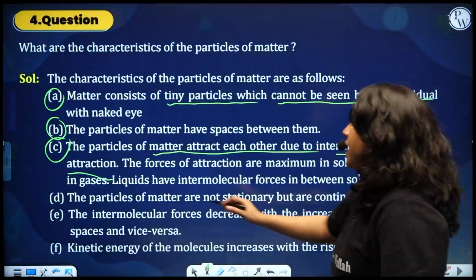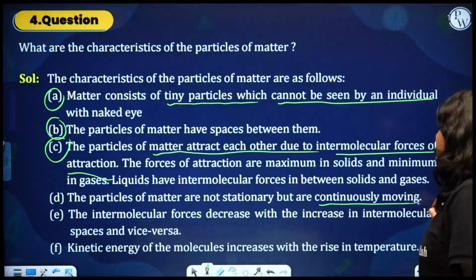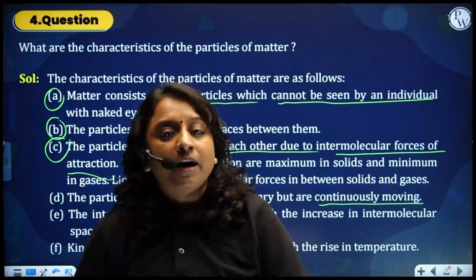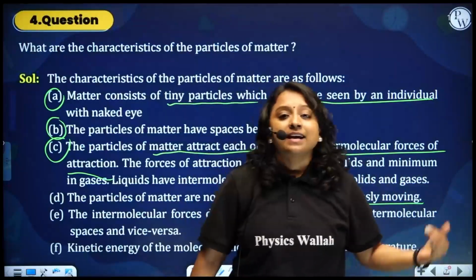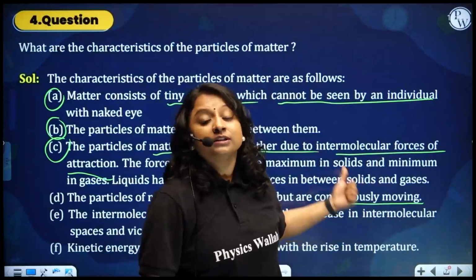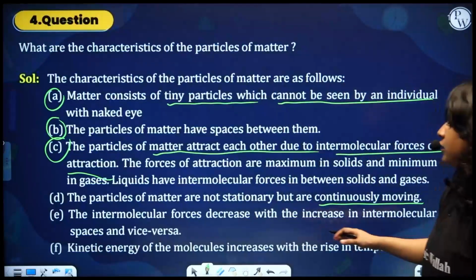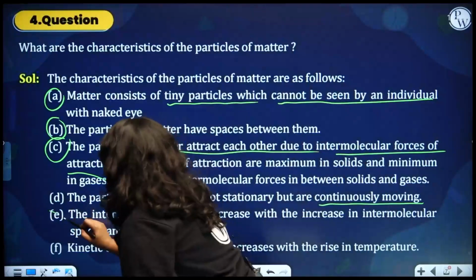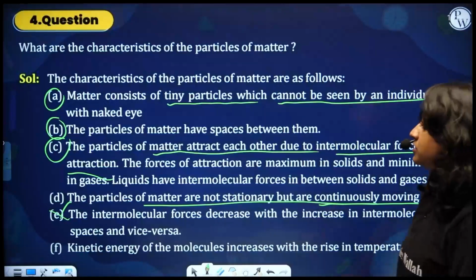Then particles of matter are not stationary, but they are continuously moving. We speak about the movement of particles. Diffusion and Brownian movements are the best experimental evidence to support this characteristic of matter. Followed by: intermolecular force decreases with increase in intermolecular space. So this is extra. So movement is one more important fourth characteristic.